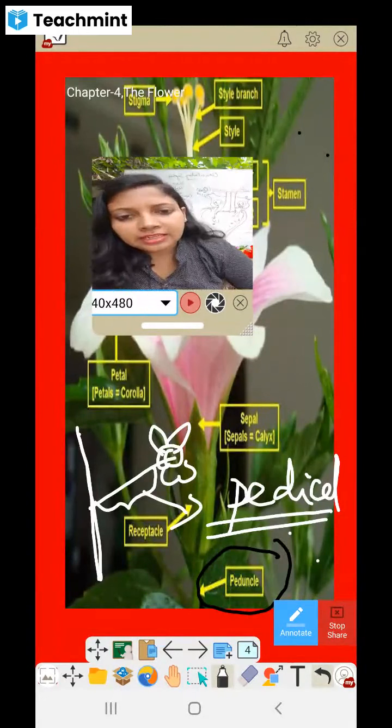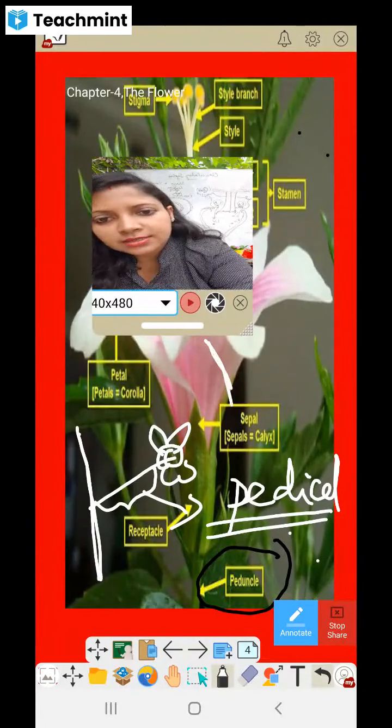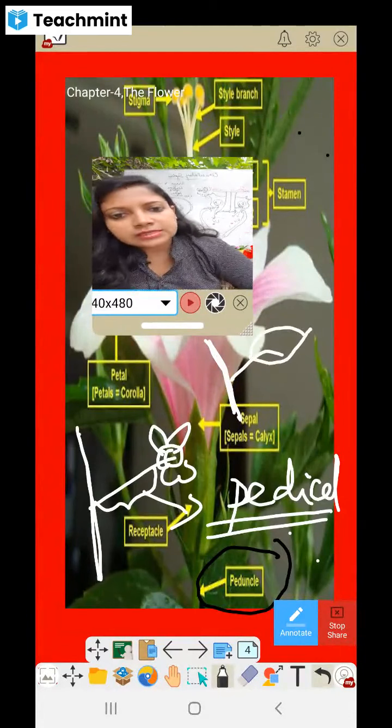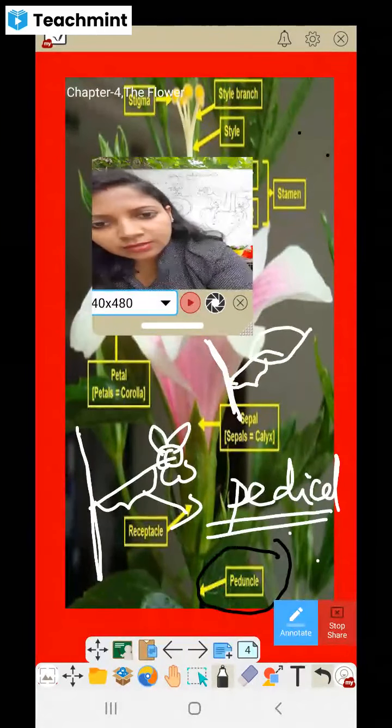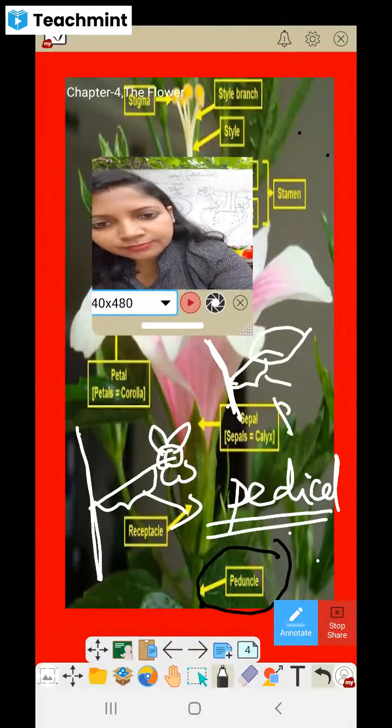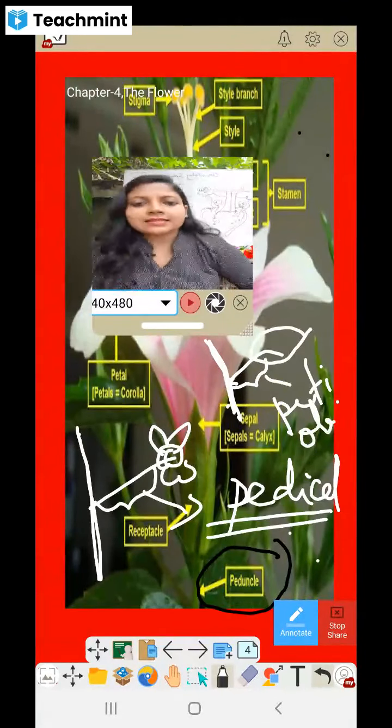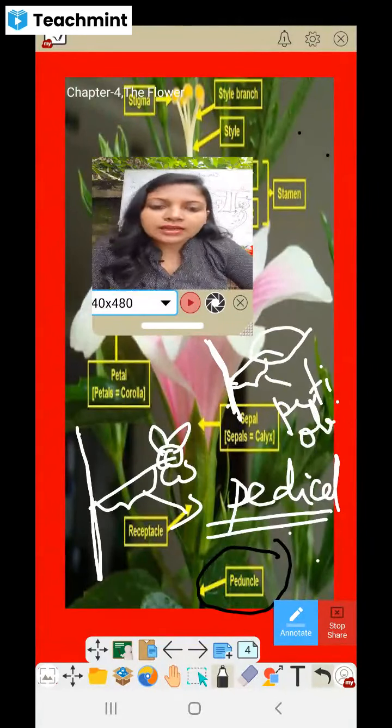And in the leaf, for example, here one stem is there, then here the leaf. So what is petiole? Petiole is the stalk between the stem and the leaf. Okay, so that's the difference between petiole and pedicel.